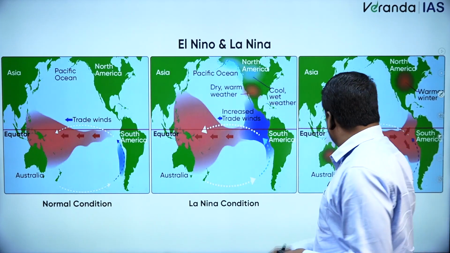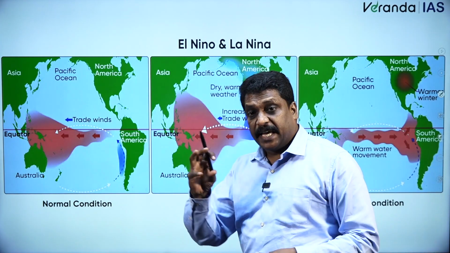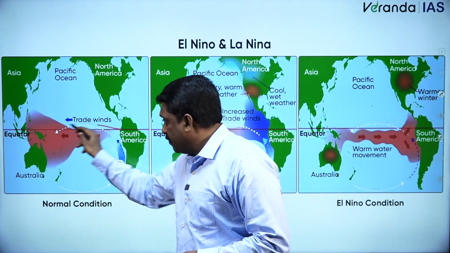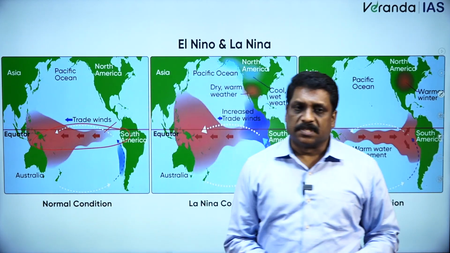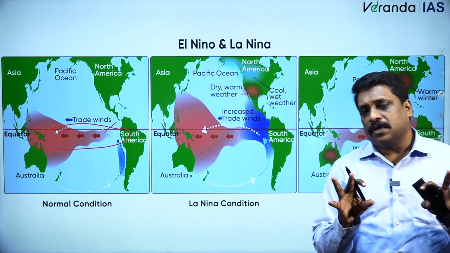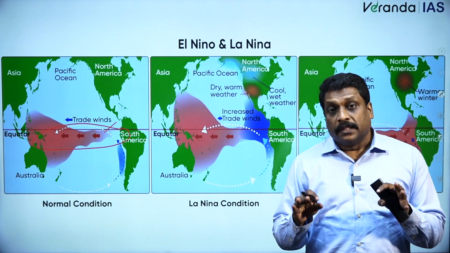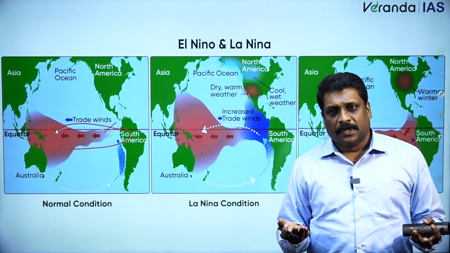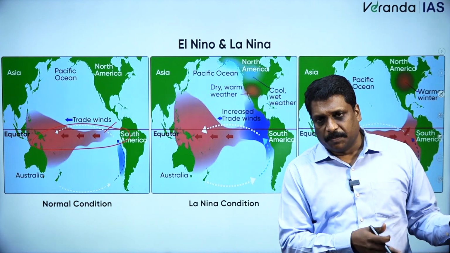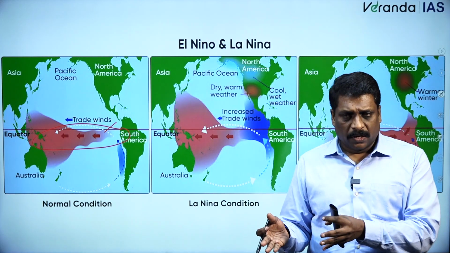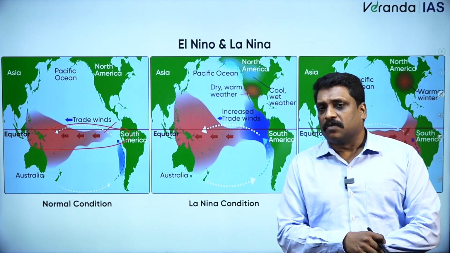Either side of the Pacific Ocean, I may not have the same temperature. If I take the tropical waters of the Pacific Ocean, most of the time I'll find a difference in temperature. Sometimes the eastern section will be warmer and the western section colder. Sometimes I'll have the reversal of the same.